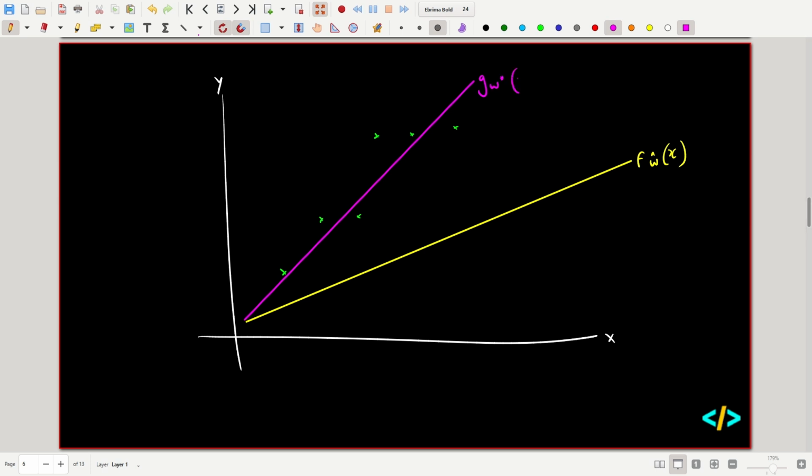g w star x. Now, our aleatoric uncertainty is this here, because we can't get a better model which will reduce the distance between these points and the line, because we're limited in the model that we're using. Whereas our epistemic uncertainty would be moving from this yellow line to this pink line, because we can reduce that by just changing the y-intercept and the gradient of the line. Those are two model parameters that are in our control. Does that hopefully make sense?